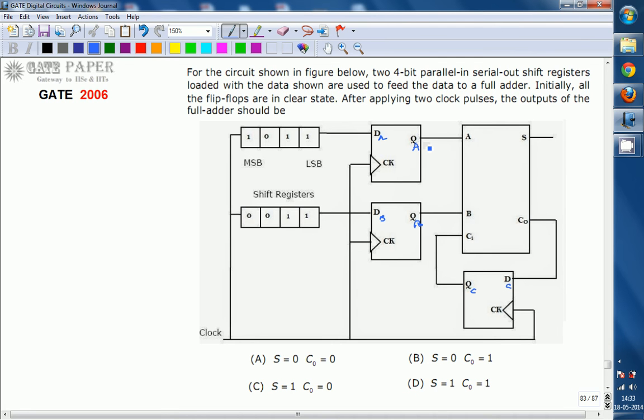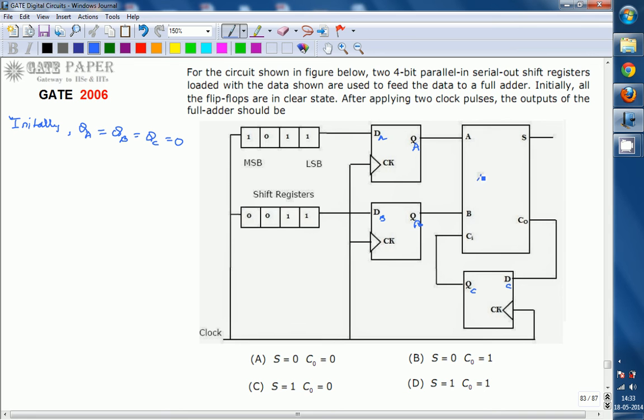So initially, let us assume no clock edge is applied. In the initial state, all flip-flops are cleared, that is, QA, QB, QC are 0.